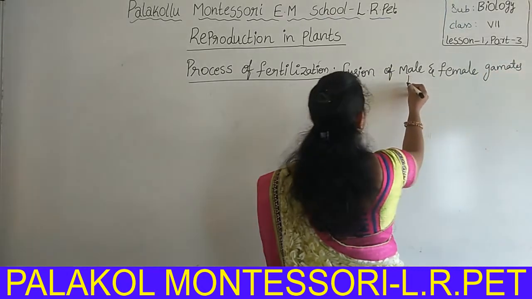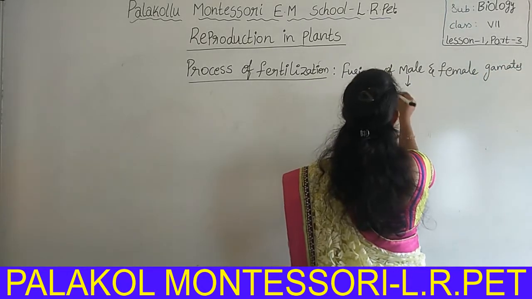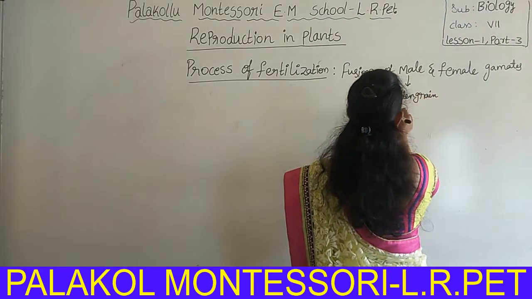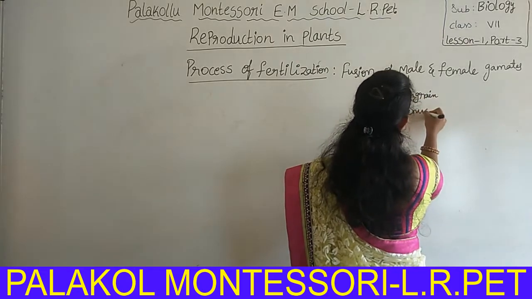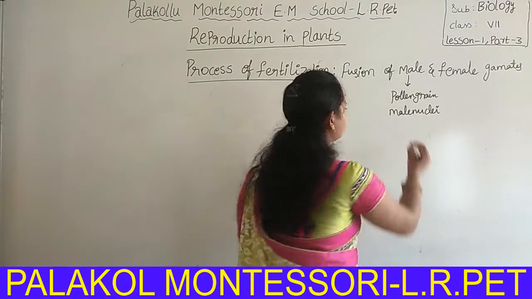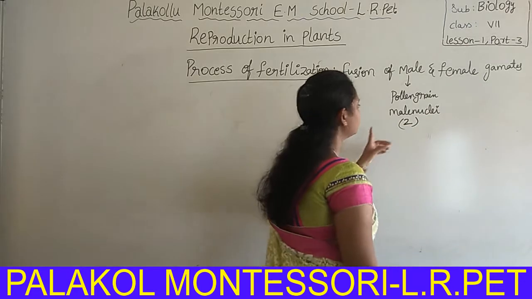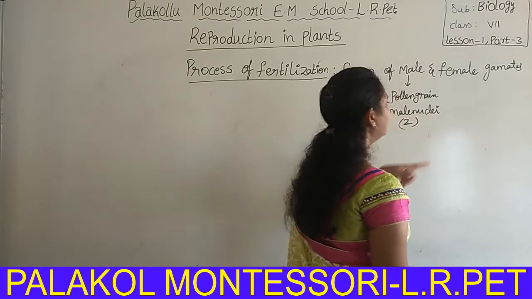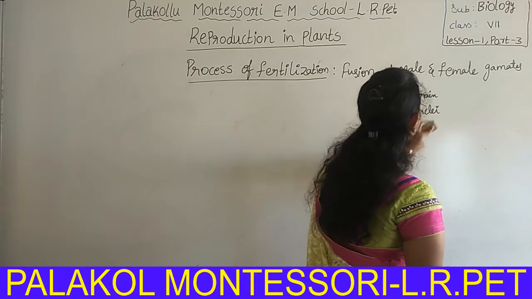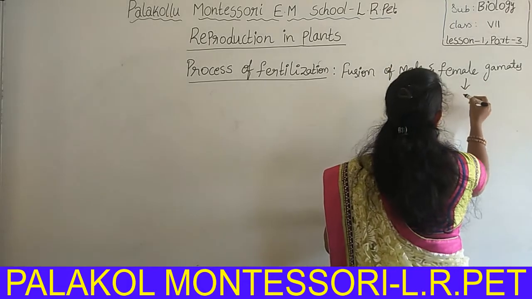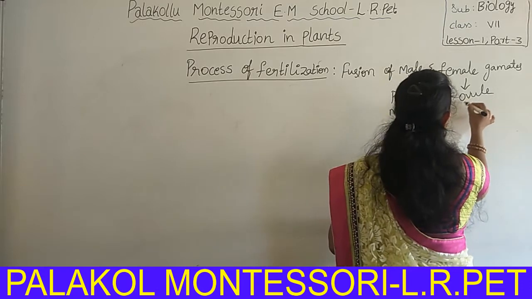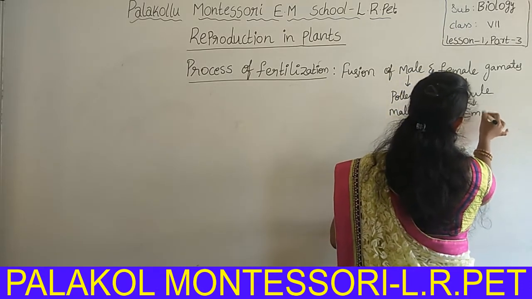What are the male and female gametes here? Here the pollen grain has male nuclei. Why? Because in the pollen grain there are two male nuclei present, so that's why we indicate nuclei here. Nucleus is the singular form, nuclei is the plural form. Here the female gamete is in the ovule. Inside the ovule, this male nucleus reaches the embryo sac.